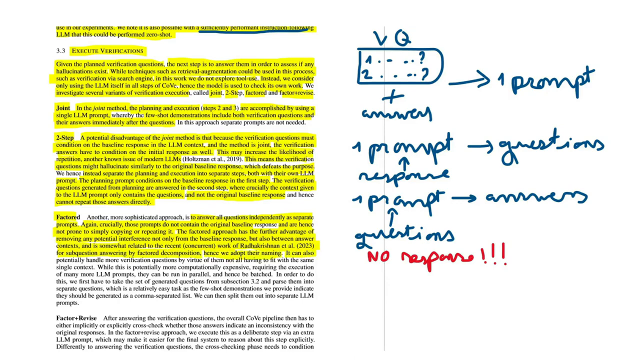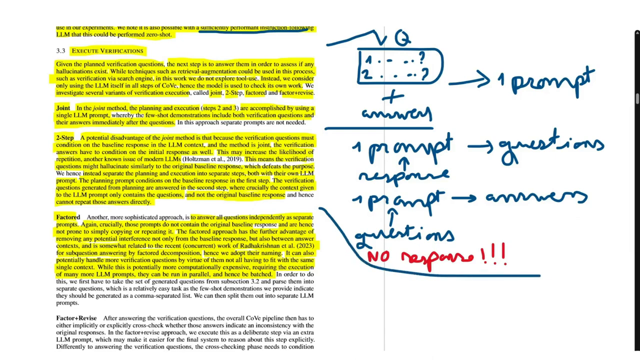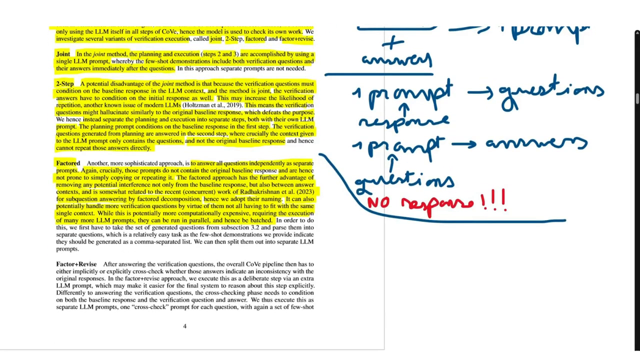They also say that it can potentially handle more verification questions, not all having to fit within the same single context. And they say that while this is more computationally expensive, requiring the execution of many more LLM prompts, they can run in parallel and hence be batched. So let's first separate those nicely. So this is the joint approach, okay? This is the two-step approach, and now let's discuss factored.